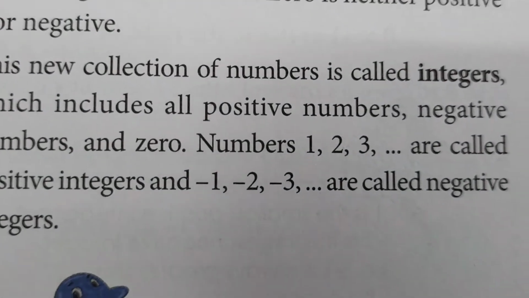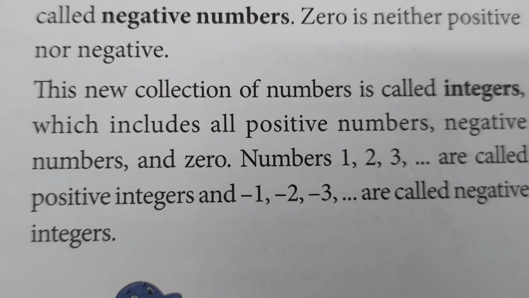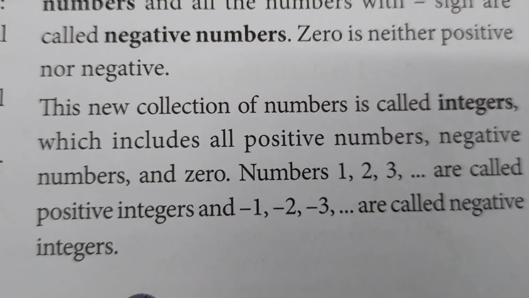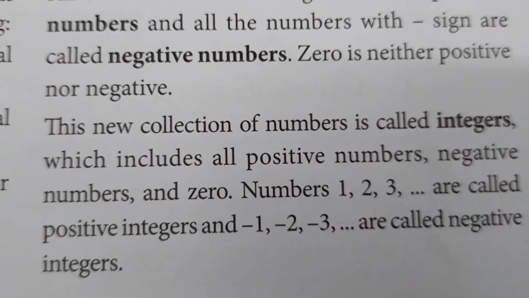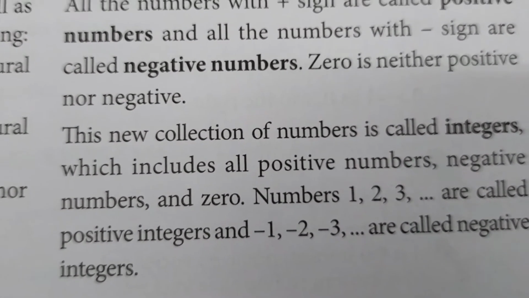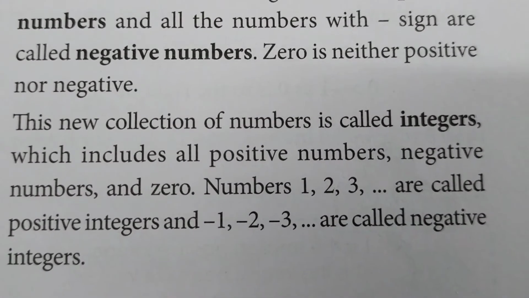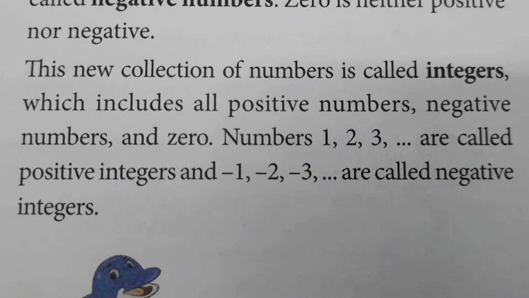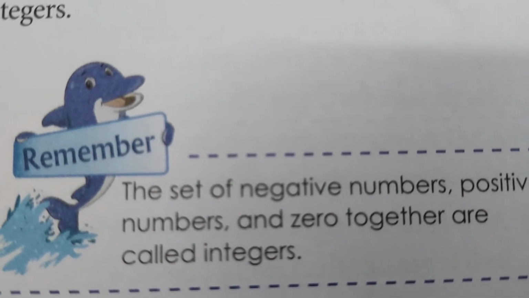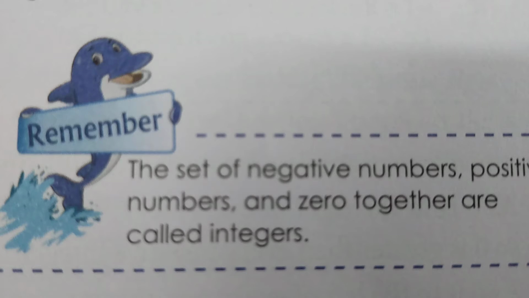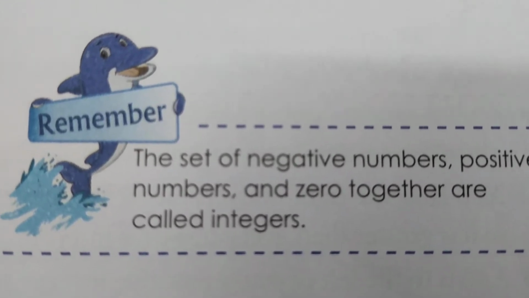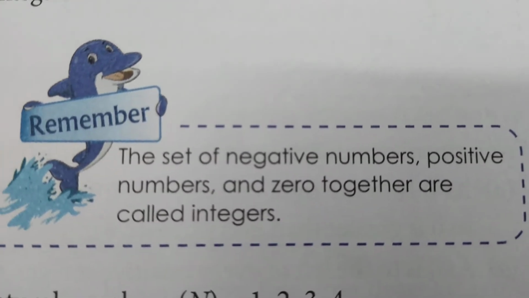So this new collection of numbers is called integers, which includes all positive numbers, negative numbers and 0. Numbers 1, 2, 3 are called positive numbers, -1, -2, -3 are called negative numbers, and 0 is exactly between them. Remember that the set of negative numbers, positive numbers and 0 together are called integers.